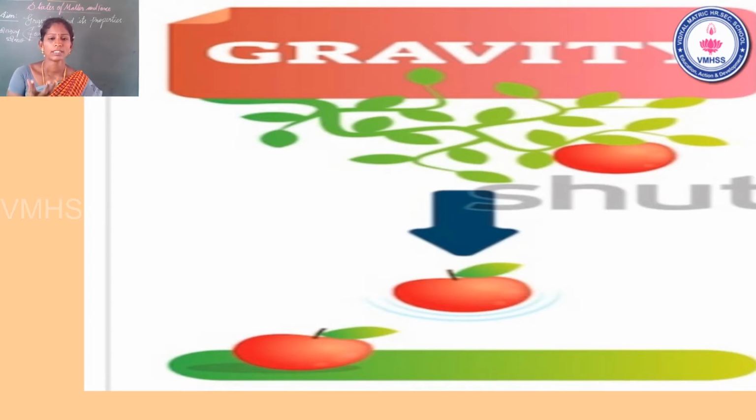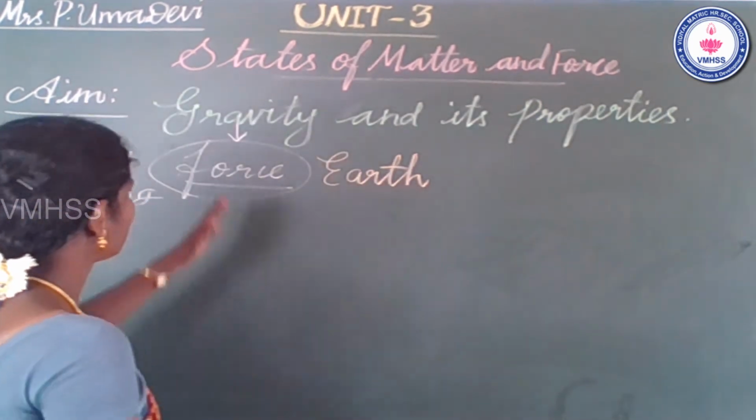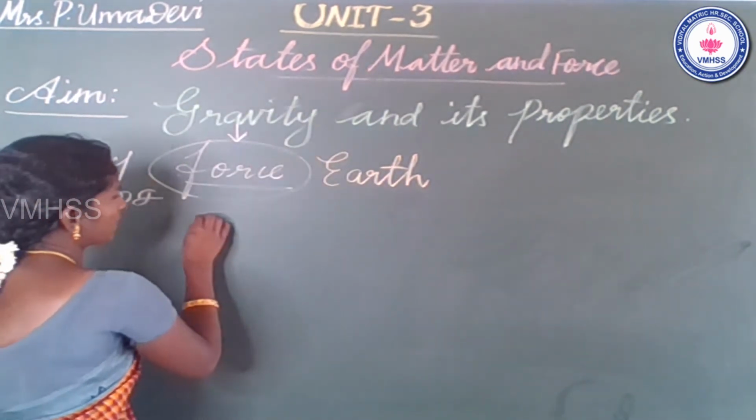Because the earth naturally has a gravitational force, the apple comes from above down to the earth. Gravitational force means புவி ஈர்ப்பு விசை. So what is meant by gravity? See the definition.